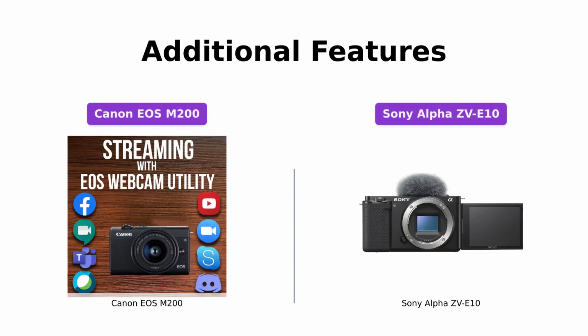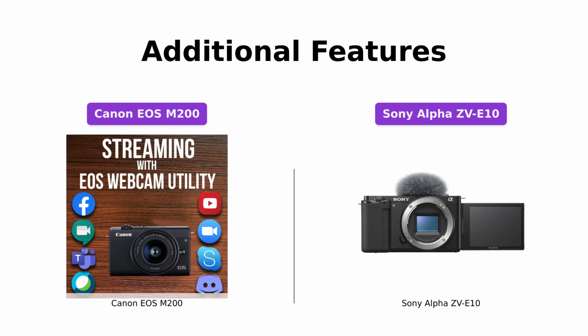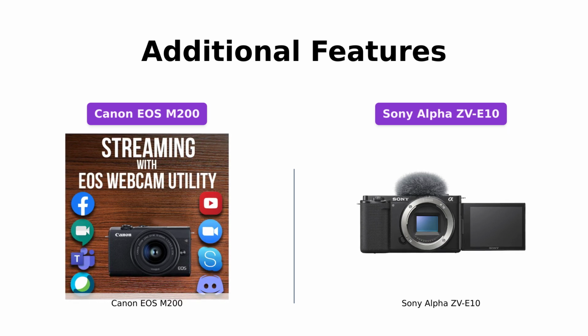Moving on to additional features, the Canon EOS M200 includes a combination tripod grip and remote control, perfect for capturing stable shots remotely. It also supports 4K video recording and time-lapse movie, along with vertical video capabilities.